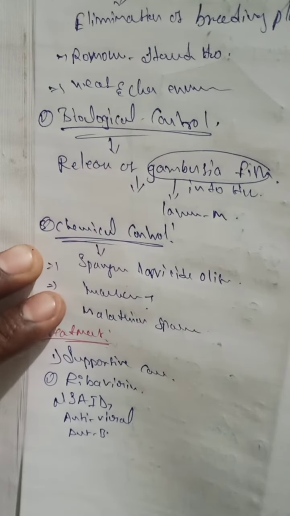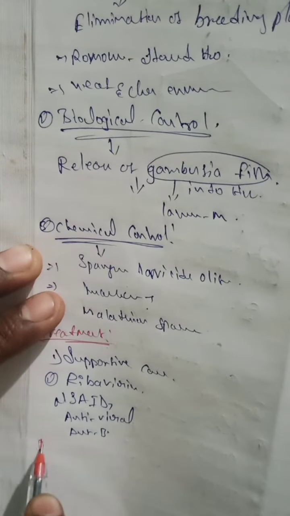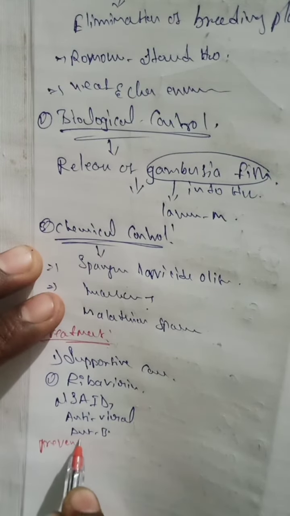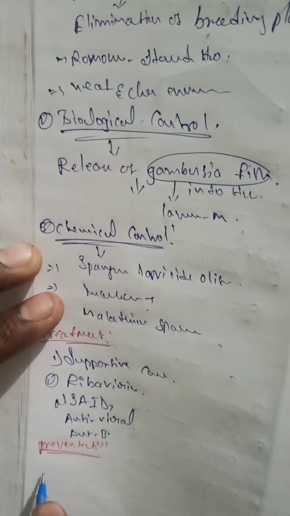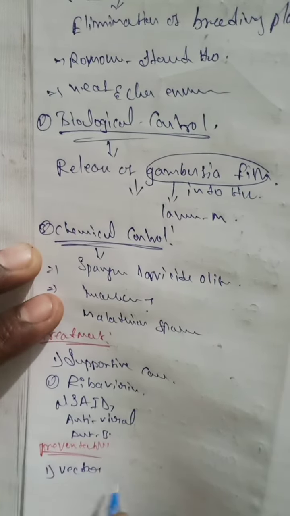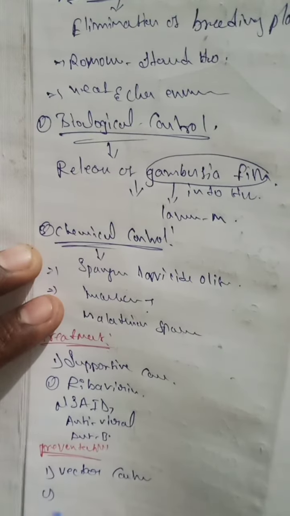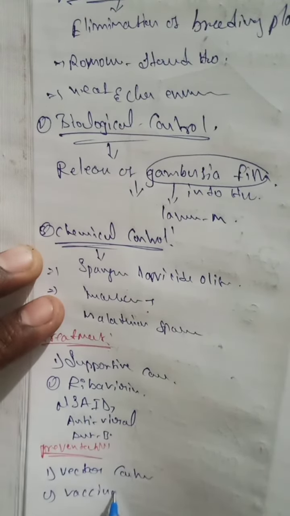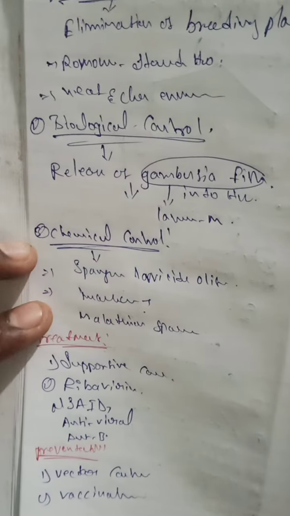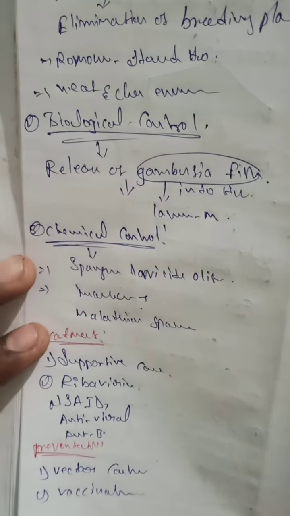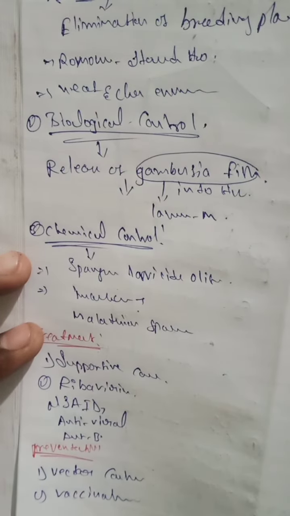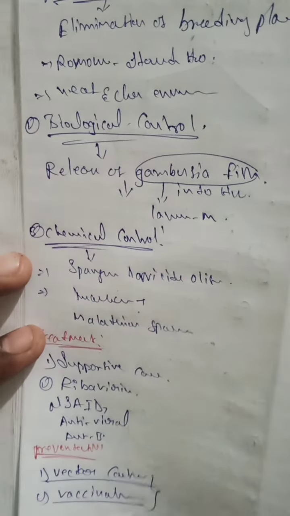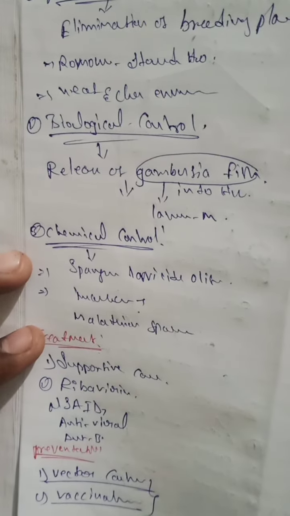So the next one, what is the prevention? Prevention, the first one is vector control, and number two is vaccination. These two are mainly involved in the prevention methods. Vector control and vaccination are the best preventive methods for arthropod diseases as well as rodent diseases.